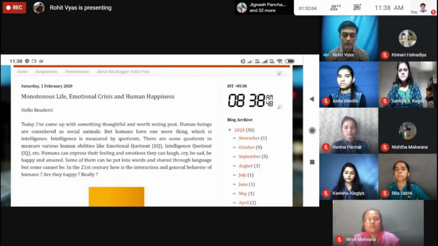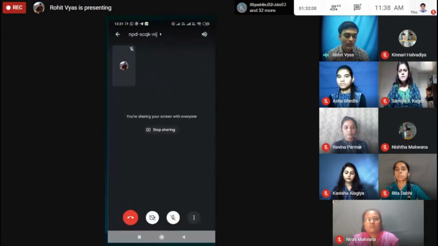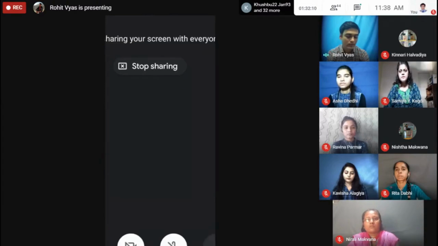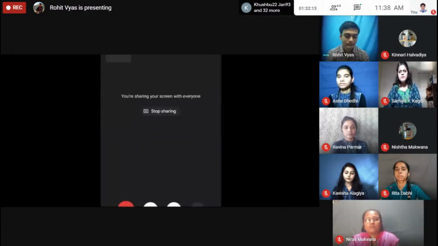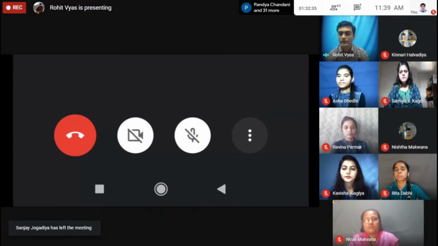Again, I'm going to that screenshot option, and then I will tell you how to turn on and off your microphone. So for example, these two white buttons you are seeing, it is video on, video off, and microphone on and microphone off. So microphone has right now a slanting line. So my microphone is mute from my mobile phone, and video camera is also having a slanting line. So my video camera is also off.